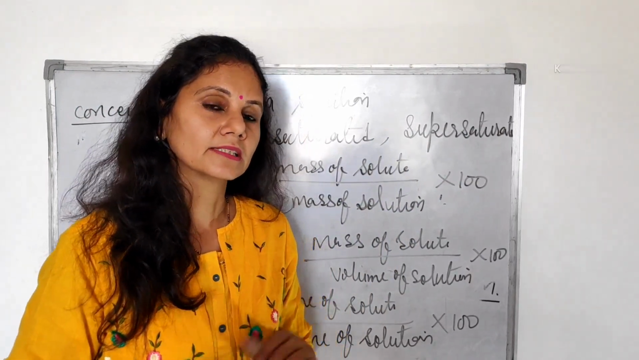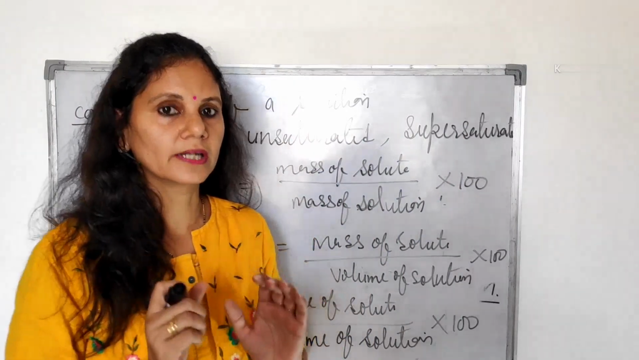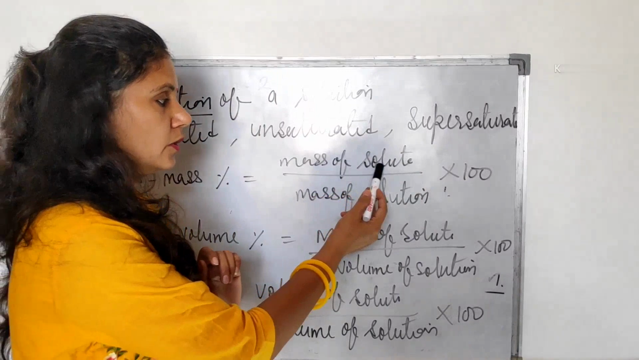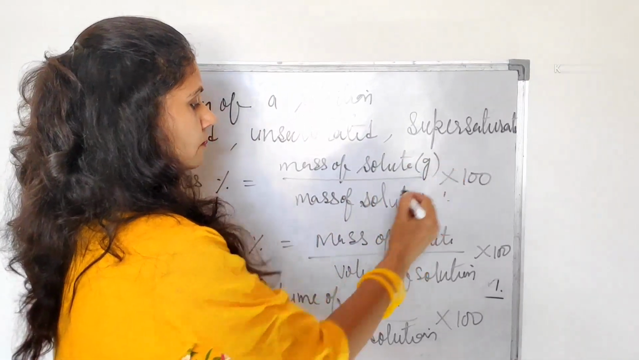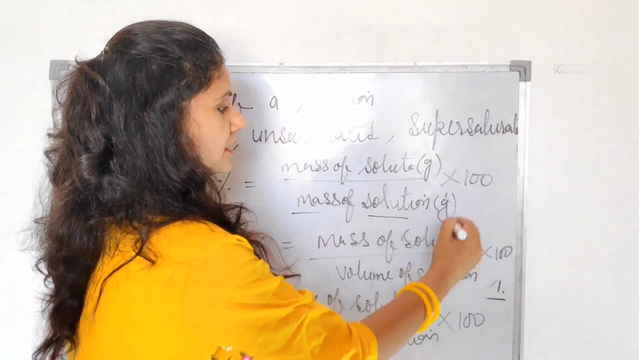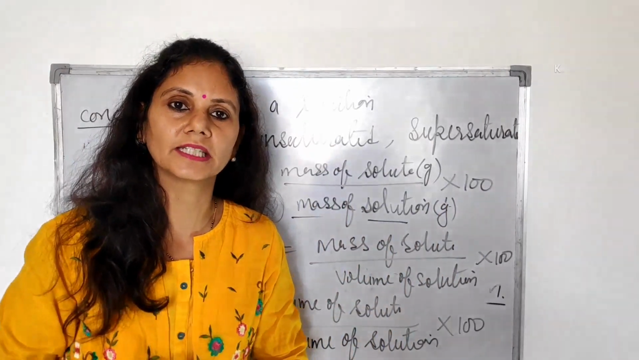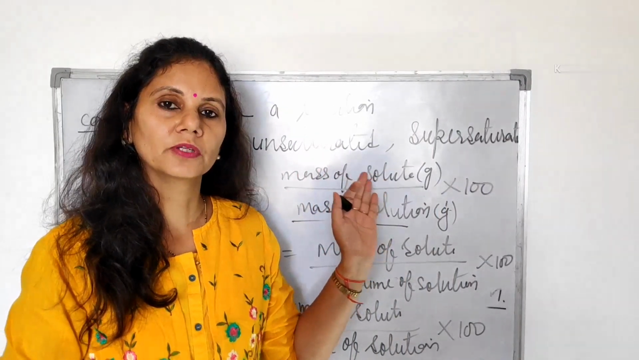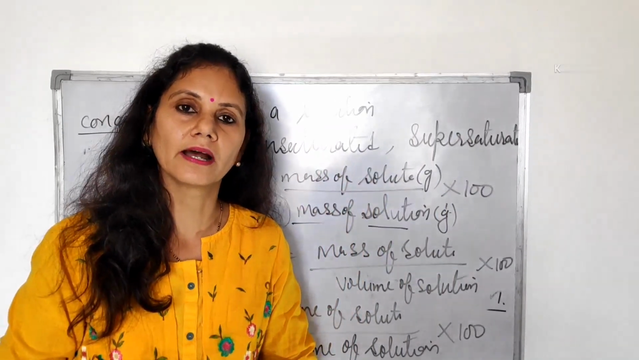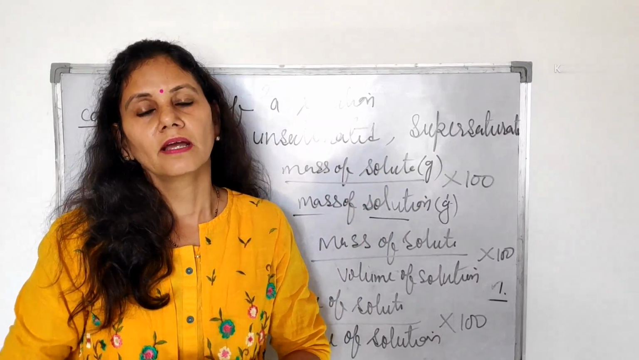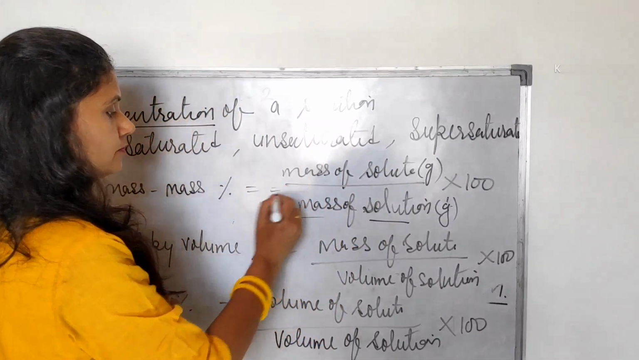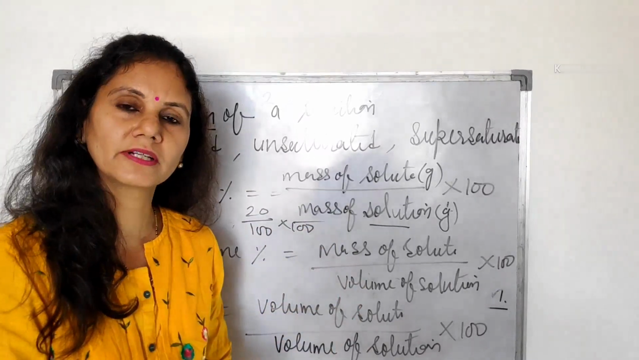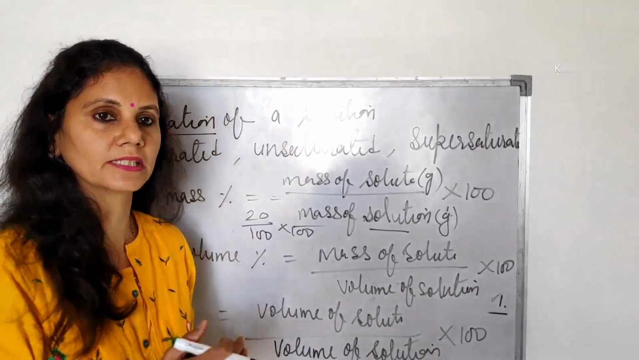Now if the question arises, how can you find out the concentration? If it is solid, then you can find it by mass percentage: mass of solute in gram upon mass of solution in gram, into 100. Percentage is taken by multiplying by 100. For example, if 20 gram sugar is dissolved in 80 gram of water, then we have 20 upon 100 because it is the solution. We can solve it, and then we have the mass by mass percentage.